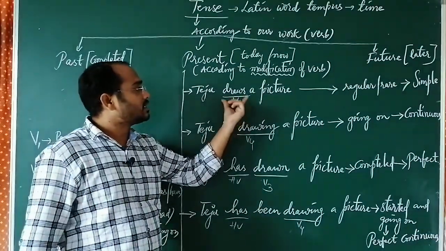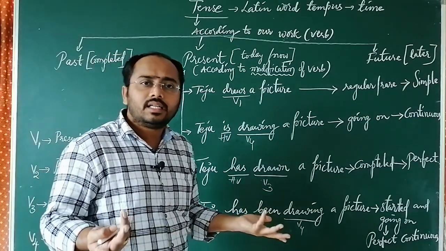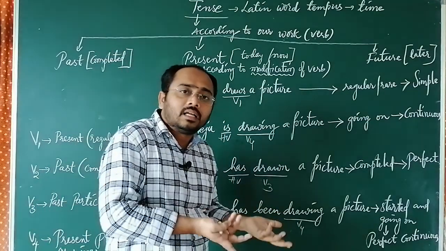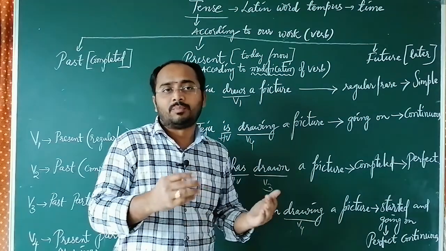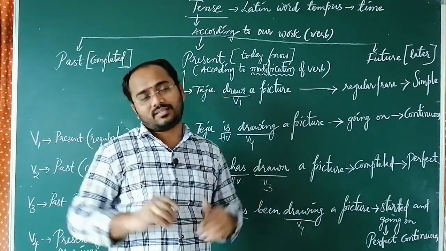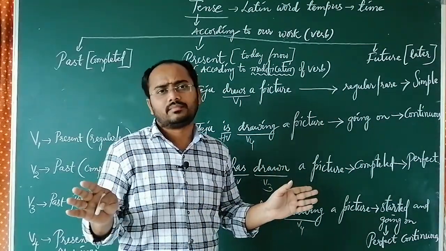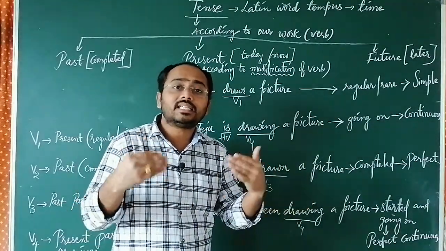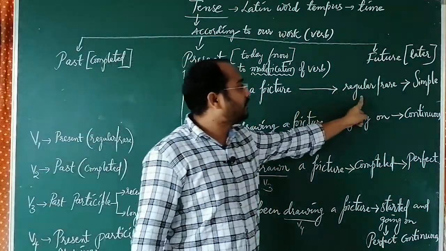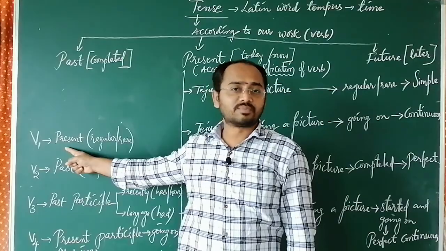Teju draws a picture. What is the meaning of this? She draws. It might be regular or rare, but she does it. She does it every time. So it gives the meaning of regular or rare. That is the meaning of V1 in our verbs.